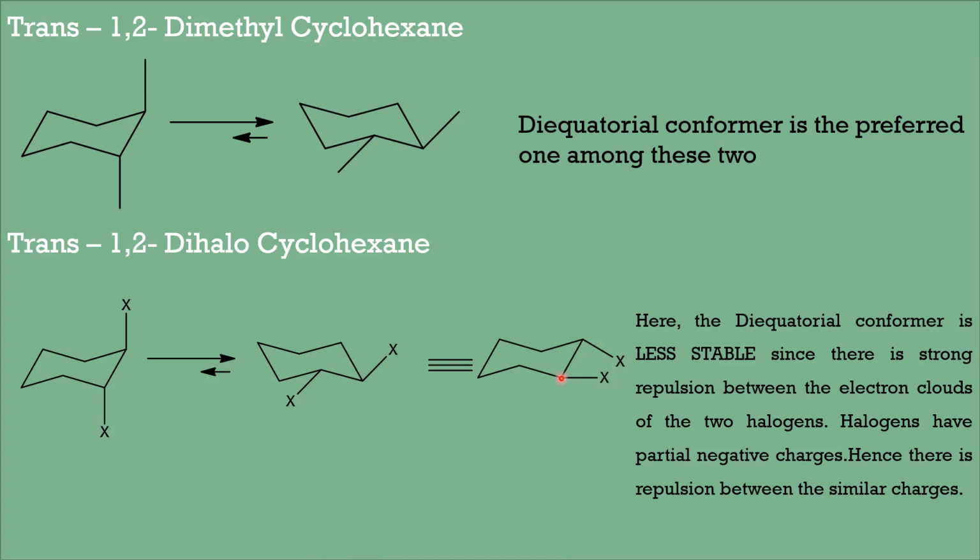The carbon halogen bond is polar, and the halogen has a delta minus partial negative charge here, and this halogen also has delta minus. So these two groups with negative charges are repelling each other very much, and hence this di-equatorial conformer is less stable than the diaxial conformer. So this is another exceptional case where the trans 1,2 dihalocyclohexane prefers to exist in the diaxial form.